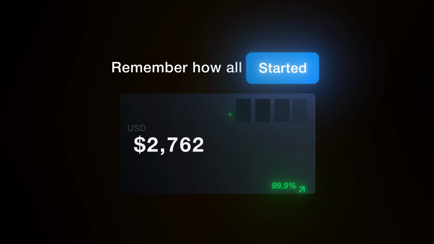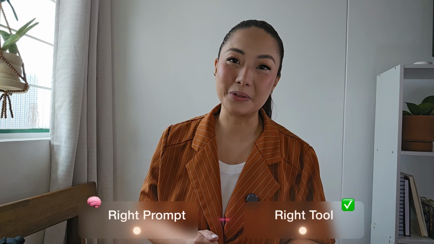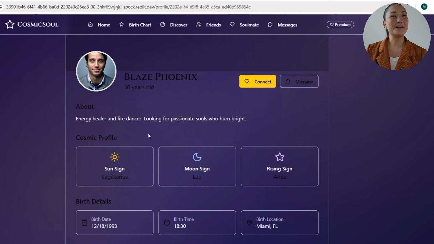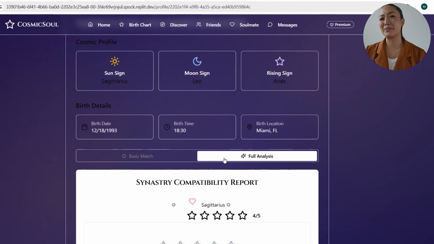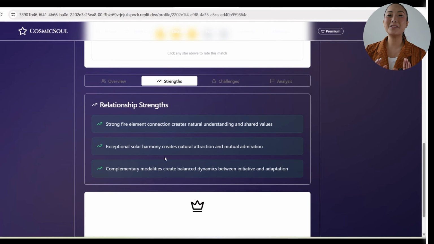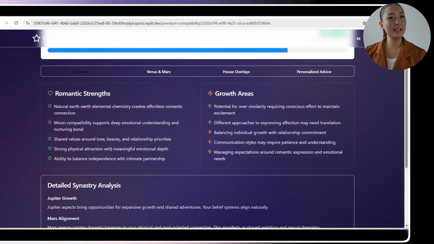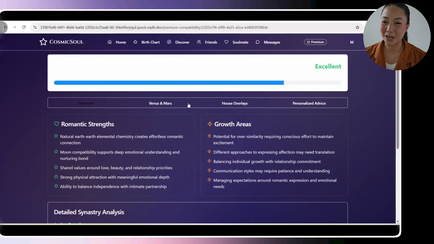You've probably seen those apps pulling thousands a month and thought, there's no way I could build that. But now you've seen the truth. With the right prompt and the right tool, you can. No coding experience, no tech background, no massive budget. Just you, an idea, and a few hours with Replit AI Agent. So take this process, copy it, and start building your own income-generating app.